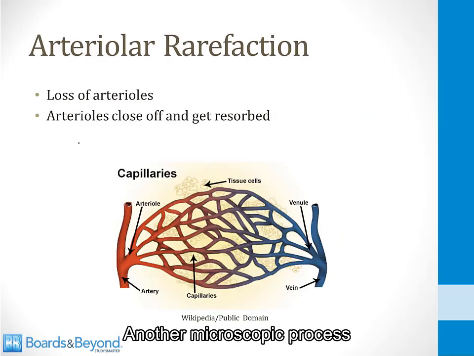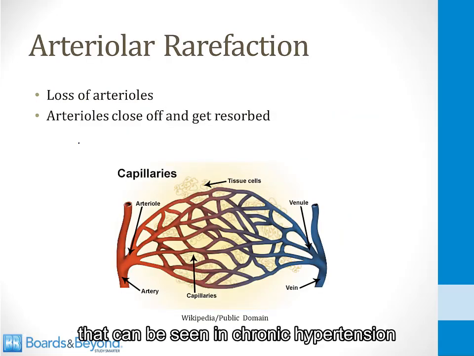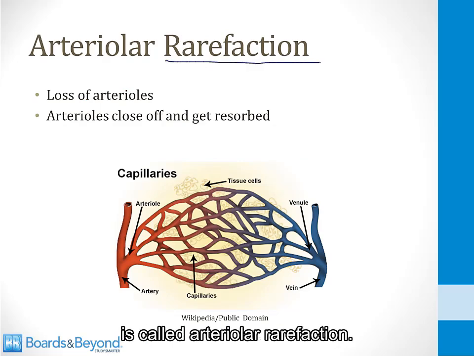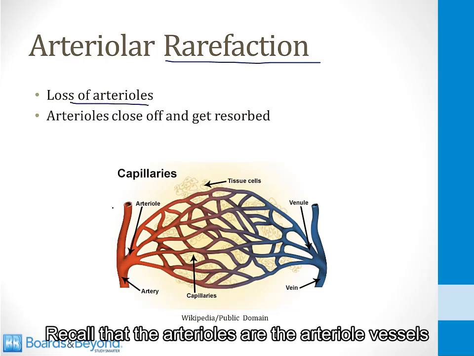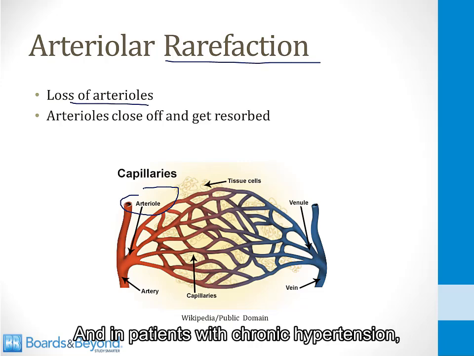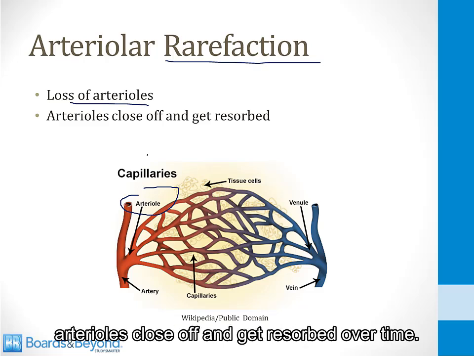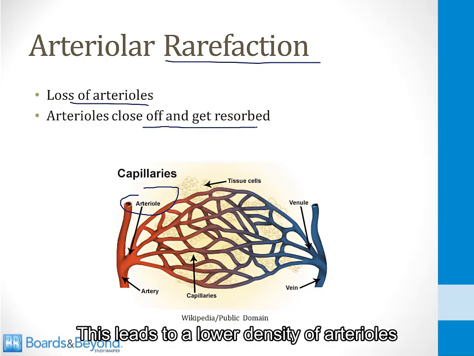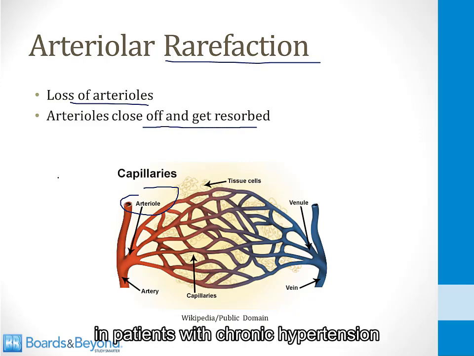Another microscopic process that can be seen in chronic hypertension is called arteriolar rarefaction. This is a loss of arterioles. Recall that the arterioles are the arterial vessels that supply the capillaries, as shown in this picture here on the screen. And in patients with chronic hypertension, arterioles close off and get resorbed over time. This leads to a lower density of arterioles in patients with chronic hypertension compared to normal patients.